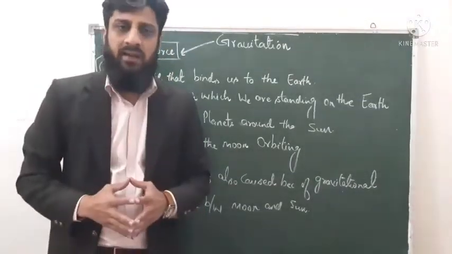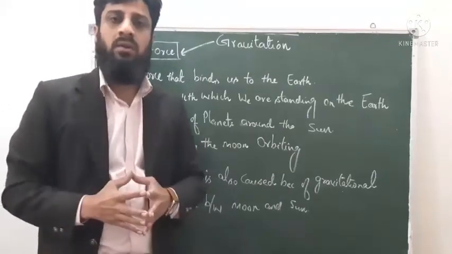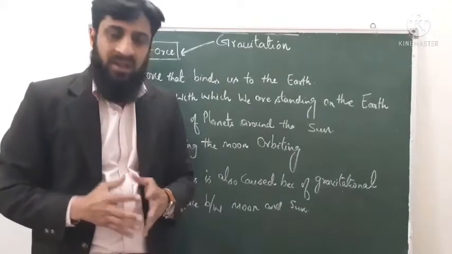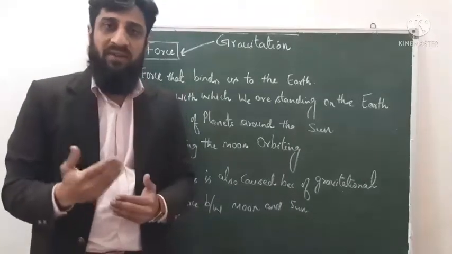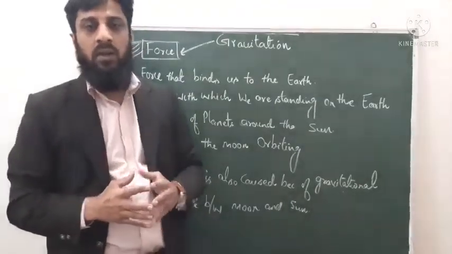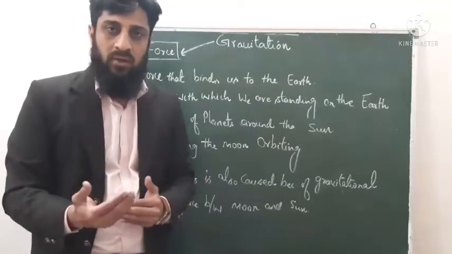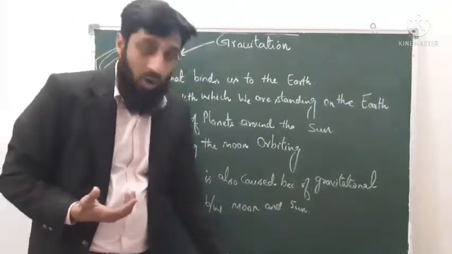Now there is one scientist. The name of this scientist is Newton. He gave one law. The name of this law is Newton's law of gravitation, or we can also say the universal law of gravitation. So let us check it out. What is this law of gravitation?